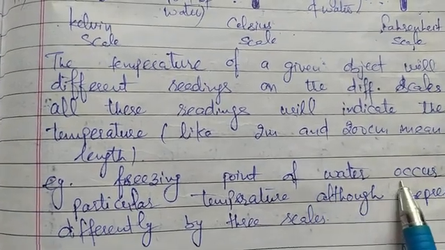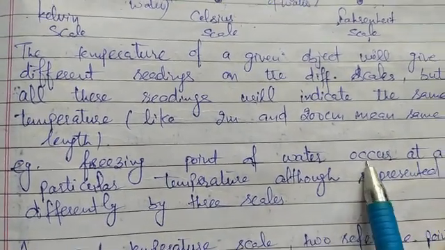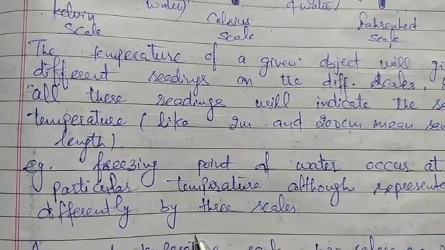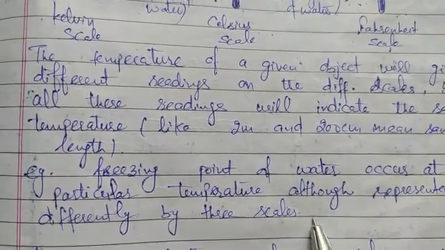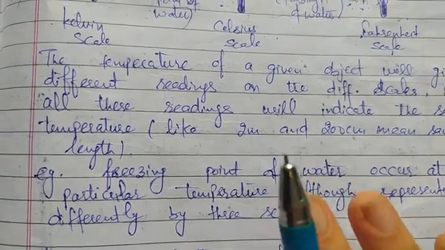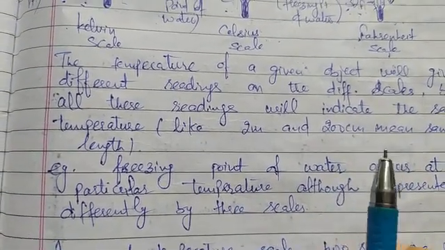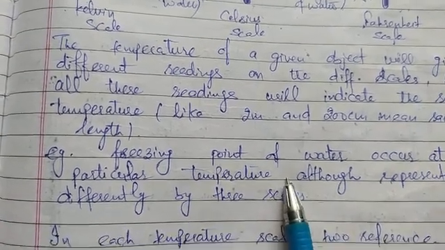For example, the freezing point of water occurs at a particular temperature. Although it is represented differently by the three scales, the reading will be different, but the temperature is the same.